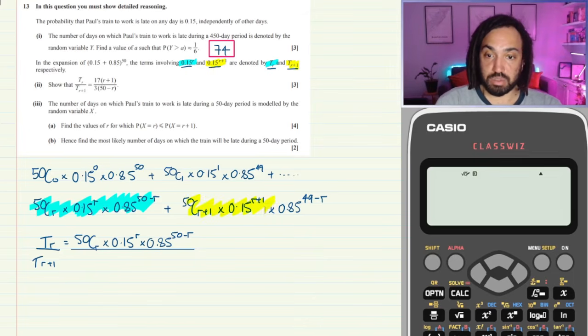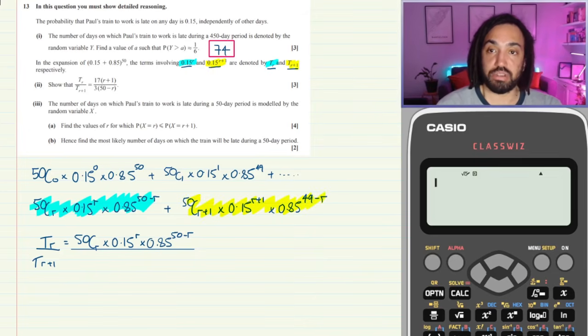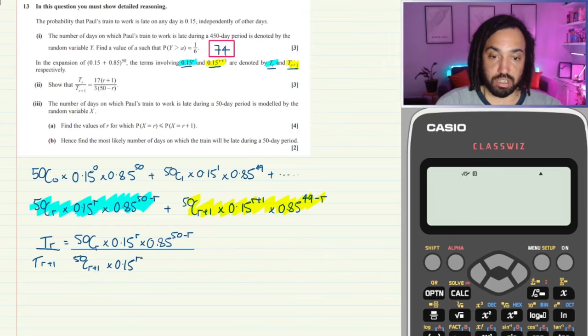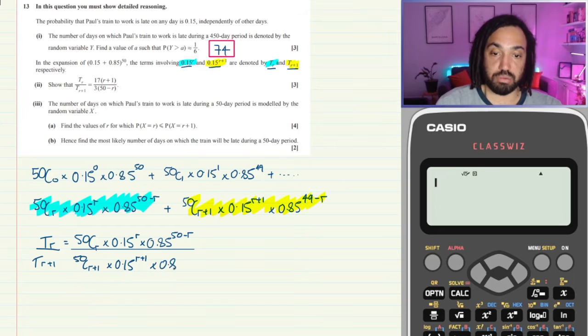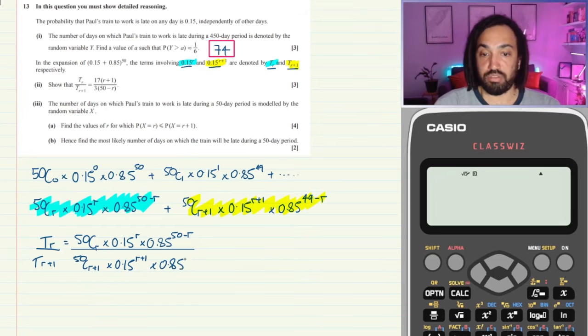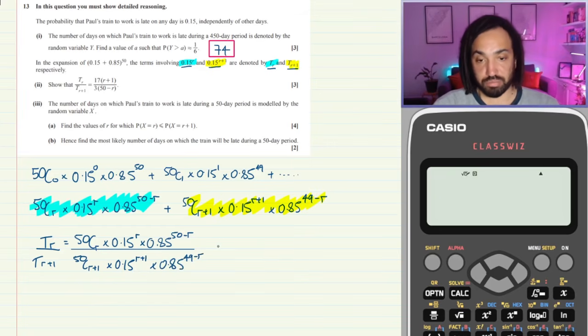So it's this one here. We can just put that on the bottom, which will be 50 choose r plus 1 times 0.15 to the r plus 1 times 0.85 to the 49 minus r.